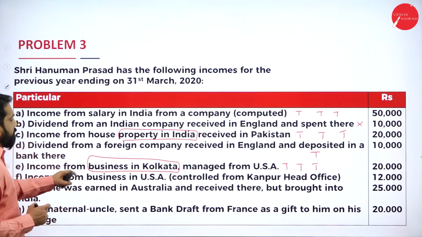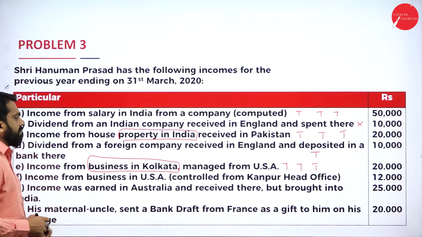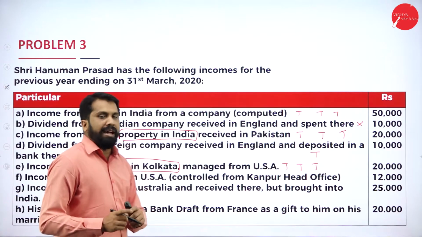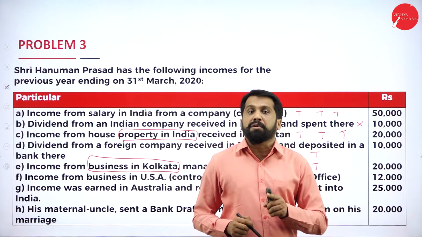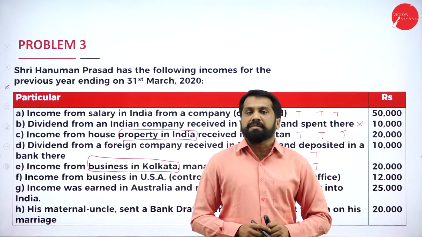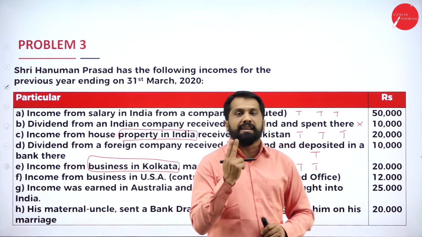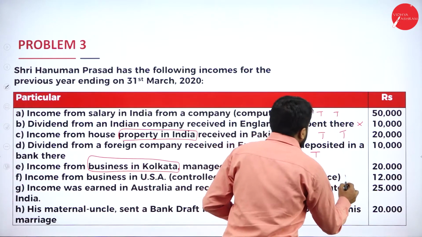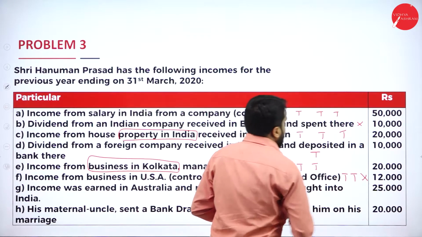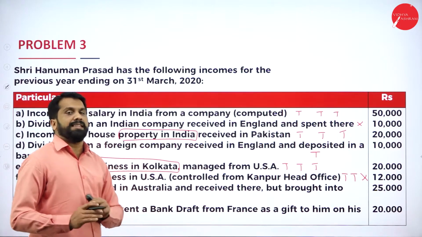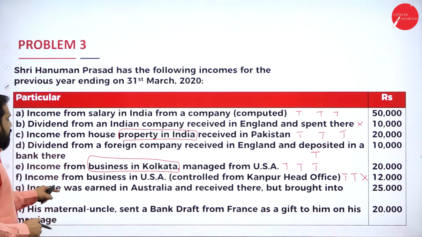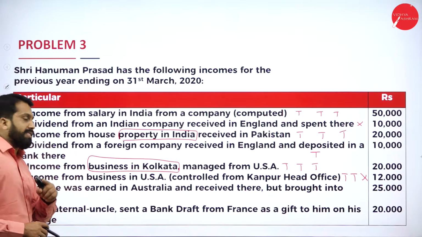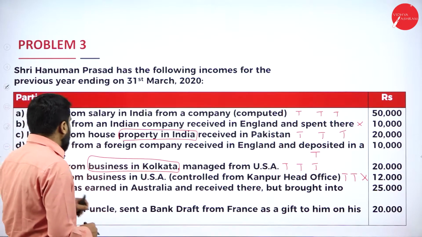Next, income from business in USA, controlled from Kanpur. As I told you, received outside, earned outside, but controlled where? India. Then how many persons are taxable? Two persons are taxable: the first person and the second person, and the third person, non-resident, is not taxable. Next, income was earned in Australia and received there, earned also there, received also there, but brought to India.